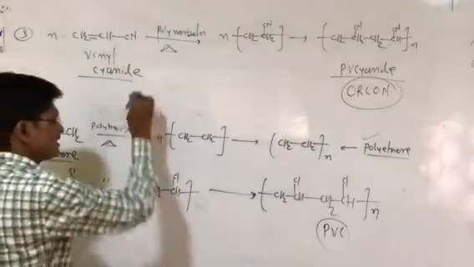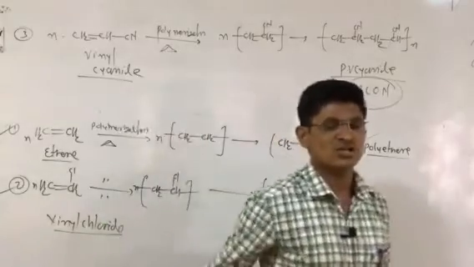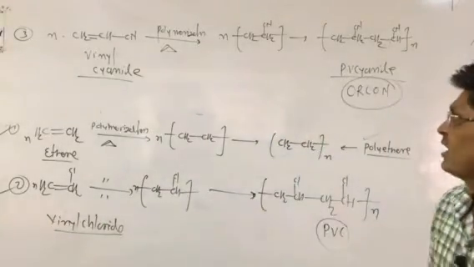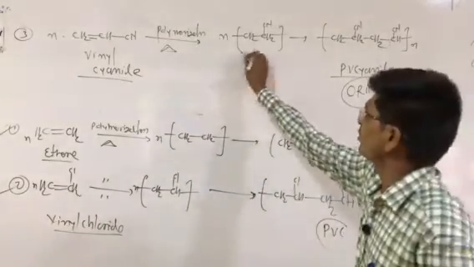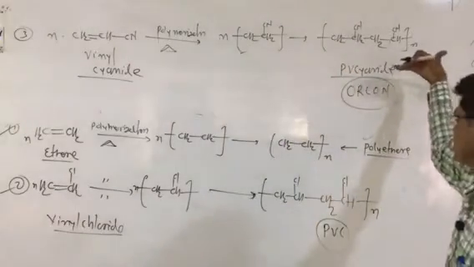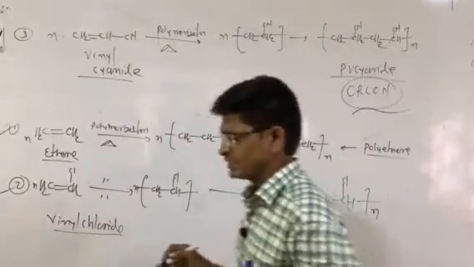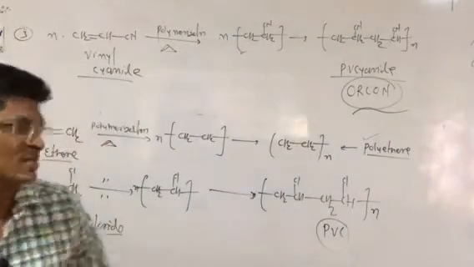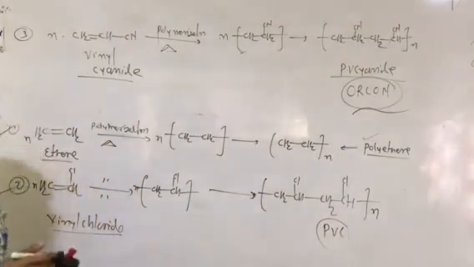As we are saying, this is the polymerization of vinyl cyanide. The vinyl cyanide undergoes polymerization and forms the adduct molecule here. The process continues and leads to the formation of polyvinyl cyanide. This product molecule is also known as polyvinyl cyanide, also known as Orlon. We call it Orlon.